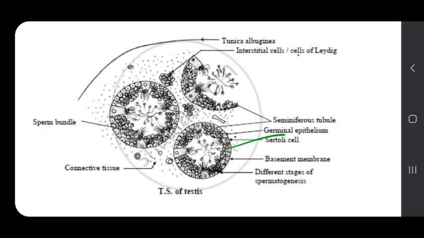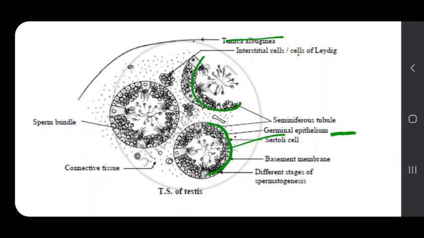Next, around the testis there lies a layer that is named tunica albuginea, and these are the seminiferous tubules. In these seminiferous tubules there is a layer that is named the germinal epithelium layer.